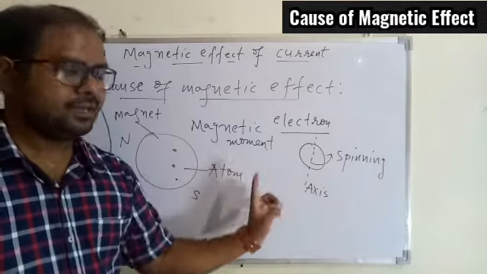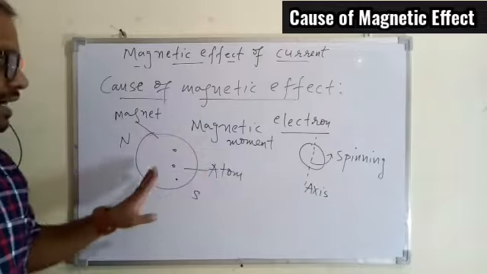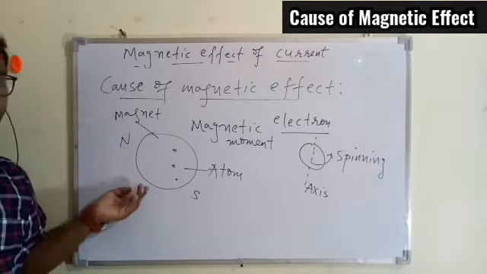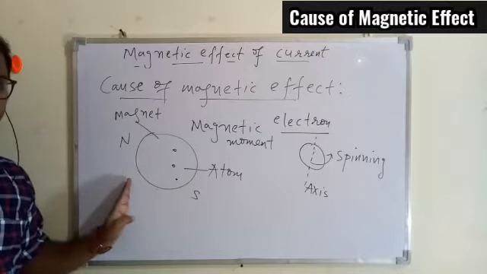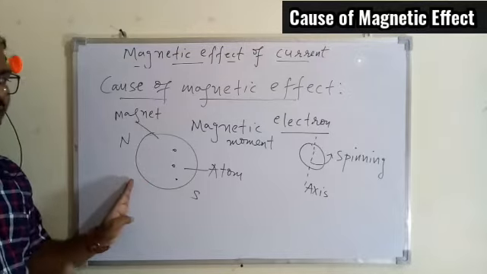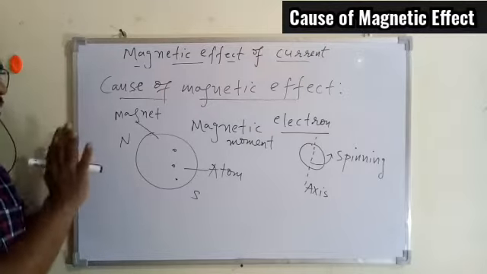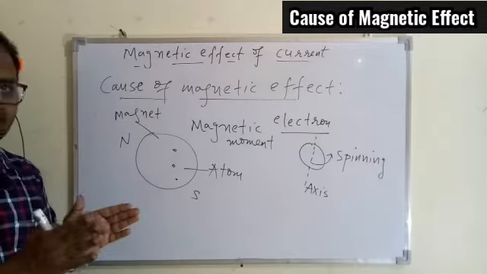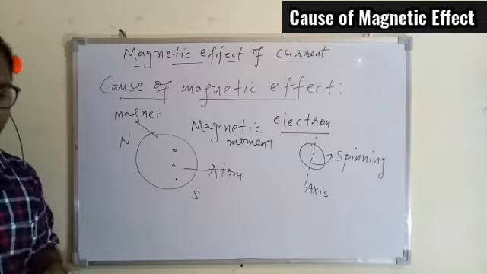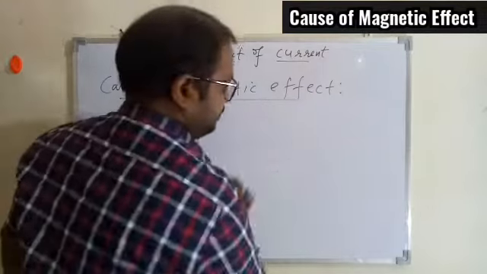Any electron is spinning, because of this it produces a magnetic field, and within the atom we have lots of electrons, and each electron is behaving as a magnet. So the entire atom is behaving as a magnet, with a north and a south pole. That's it. Only this much you should know. Now we'll go for the next one.